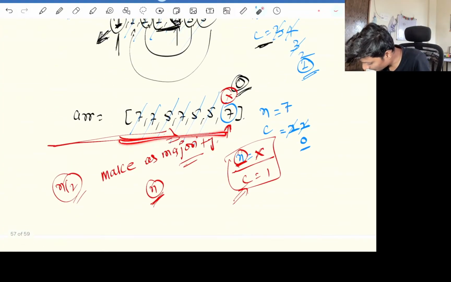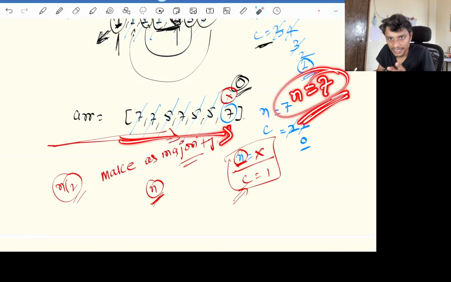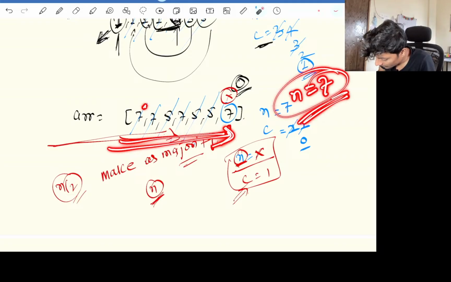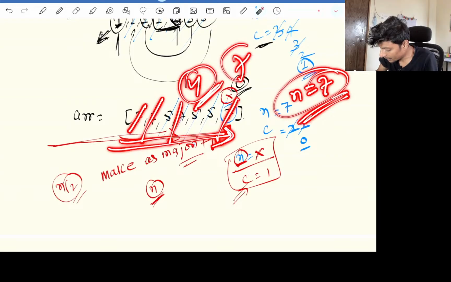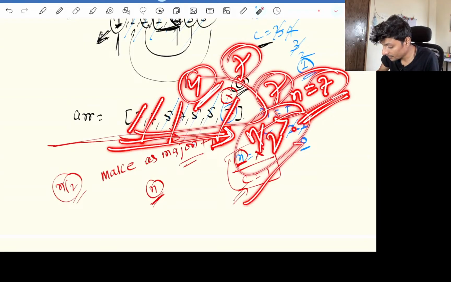If you go over here, our last element came out to be 7. So we went again in the array and checked the count of 7: 1, 2, 3, 4. So the count of 7 was 4 and the array length is 7. So it is definitely greater than n by 2. Then it will definitely win the election. So the majority element is 7 over here.